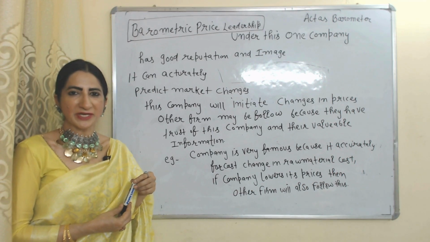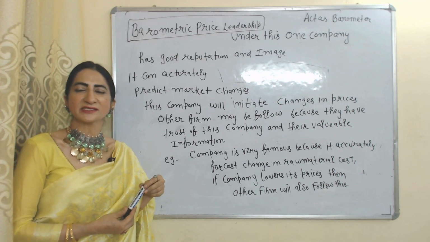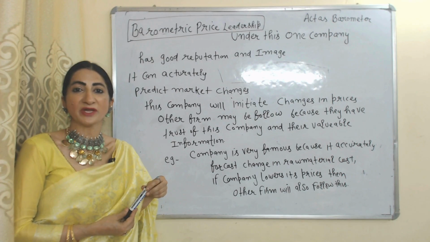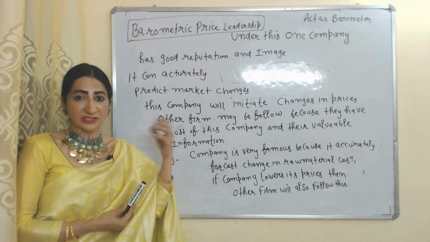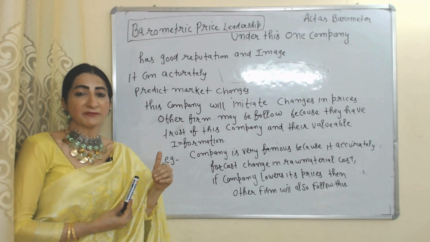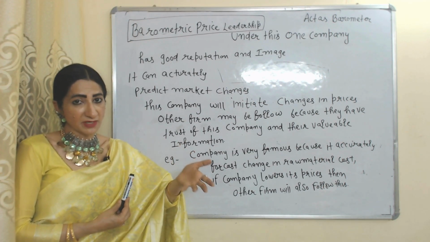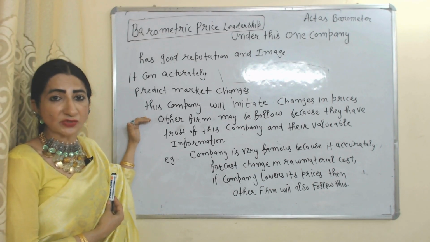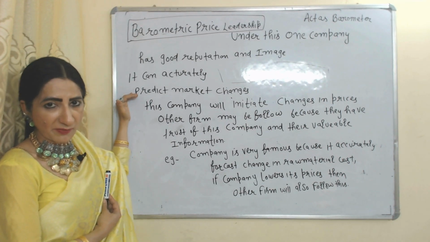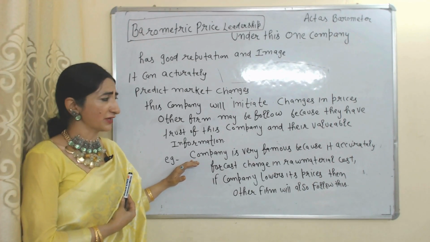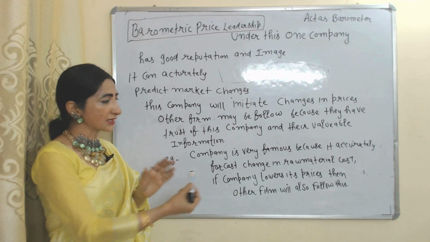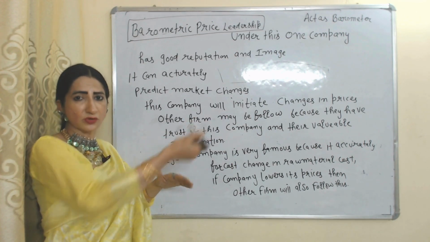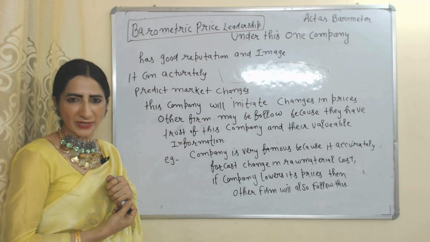Next is barometric price leadership. Here one company works as a barometer, but why? Because this company has a good reputation, this company is very famous, it can accurately predict changes in market condition. If this company initiates changes in price, then other companies may also follow because they have trust in this company and in the information provided by this company. For example, one company is very famous because it can accurately forecast a change in raw material cost. If this company lowers its price, then other companies also follow. It will be called barometric price leadership.